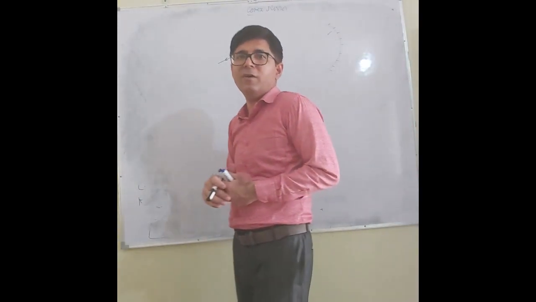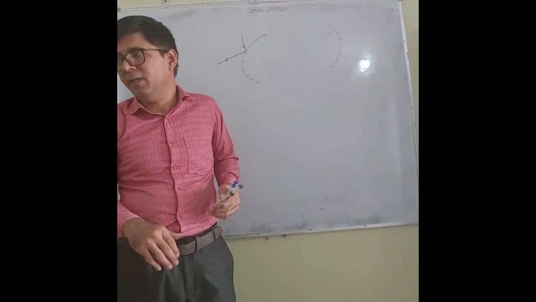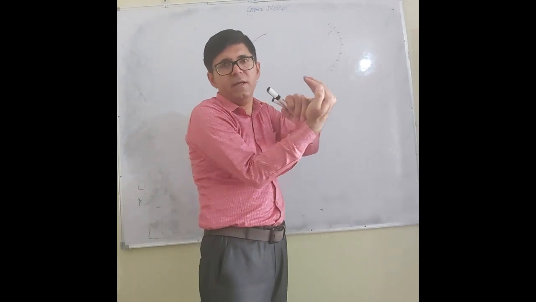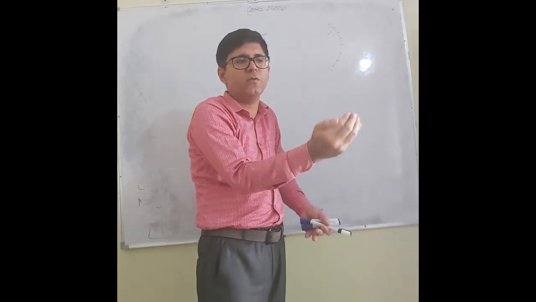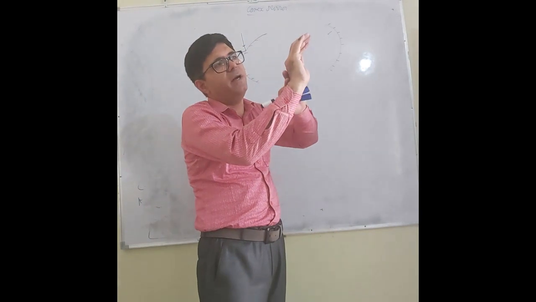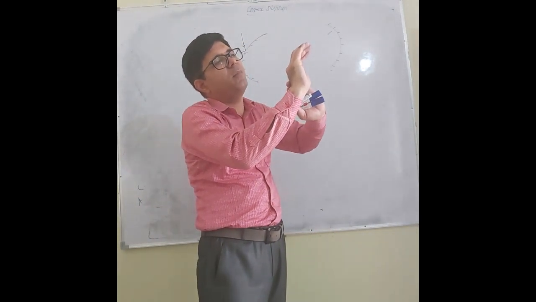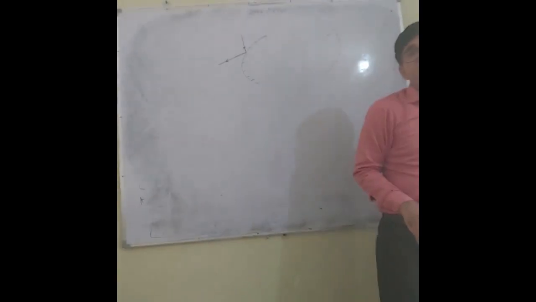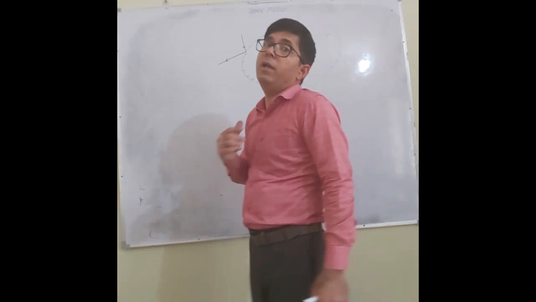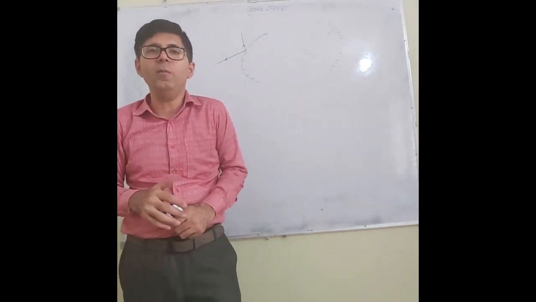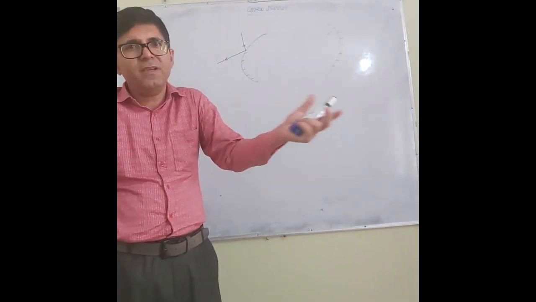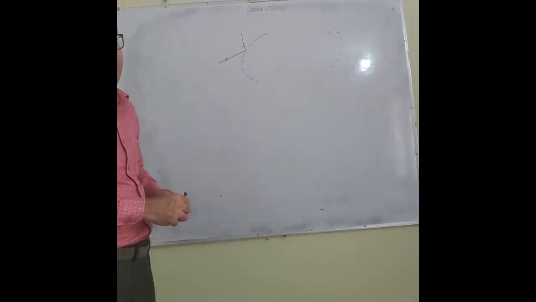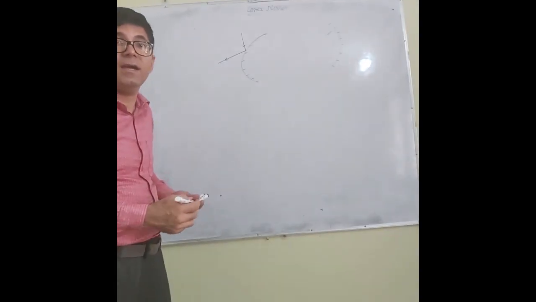Have you ever seen a convex mirror? If not, you can see one in your home also. Let us say you have a spoon. This is the inner portion of the spoon. This is the outer portion of the spoon. If you look at the spoon from here, then this outer surface will behave like a convex mirror. And if you see the two-wheelers or four-wheelers at your home, there are mirrors fixed at their sides. Those mirrors are also convex mirrors.